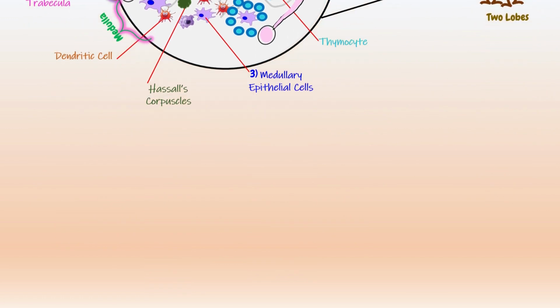Now moving towards the selection of T cells. Because of its importance and complexity, the process of selecting T-lymphocytes for export has attracted intense study and is currently considered to consist of 5 stages.